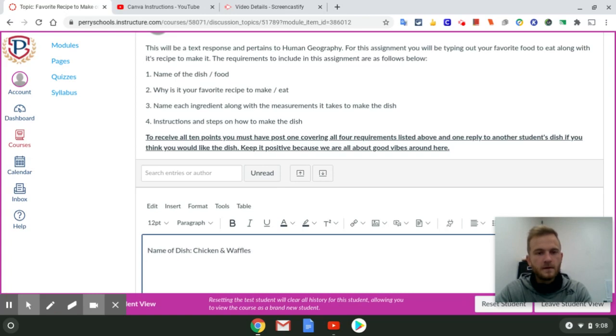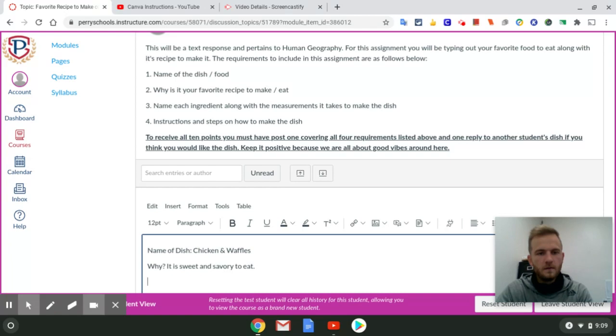There's my dish. Why? Sweet and savory. Love it. I'm going to put a little more to that. It is sweet and savory to eat.